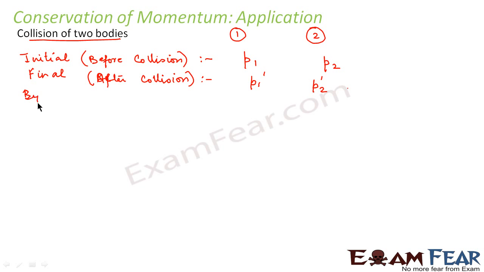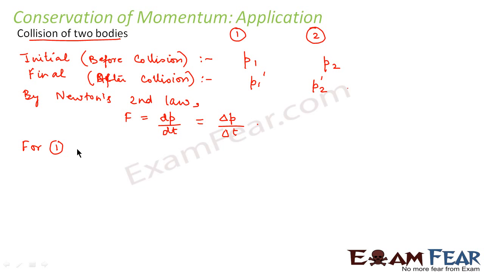Now, by Newton's second law, we know that force is equal to rate of change of momentum, that is F is equal to dp by dt, or we can also write it as delta p by delta t. Now for the first body, that is for body 1, we can write that the force exerted on body 1 by body 2, because when we are considering two bodies, even before collision also, there will be some force exerted by 2 on 1, and as a result there will be some force exerted by 1 on 2.